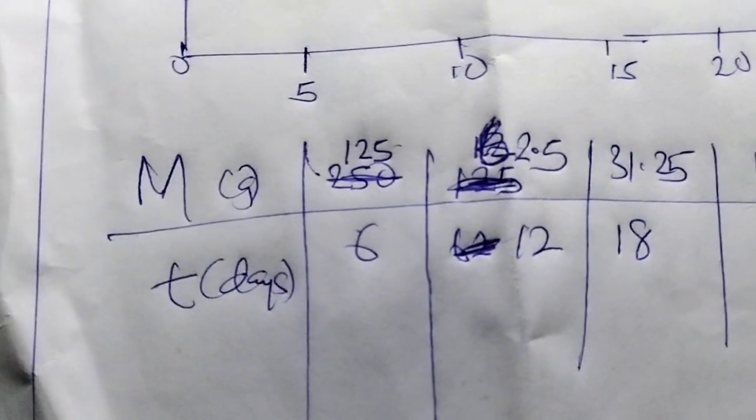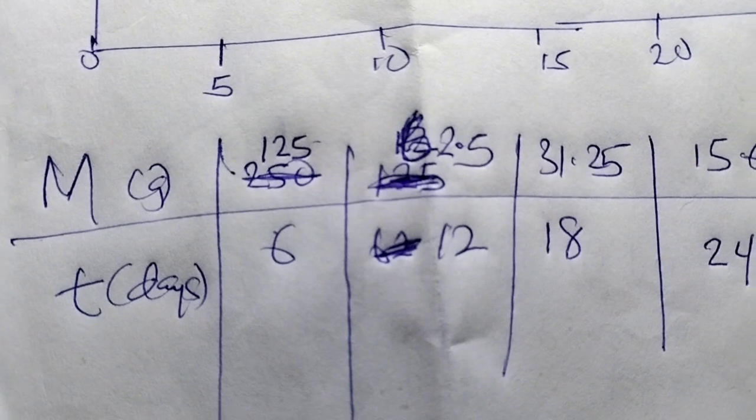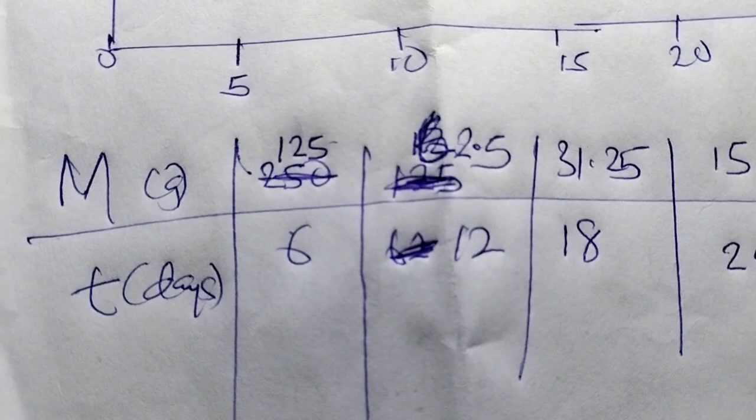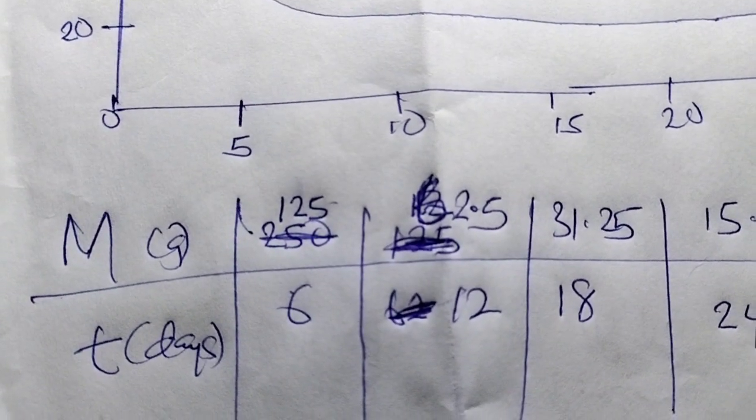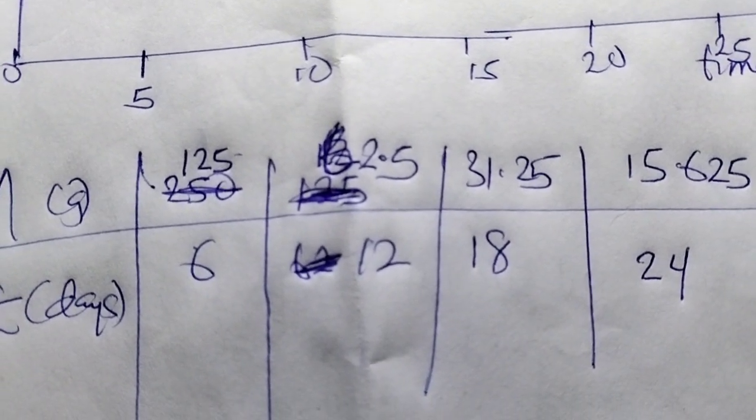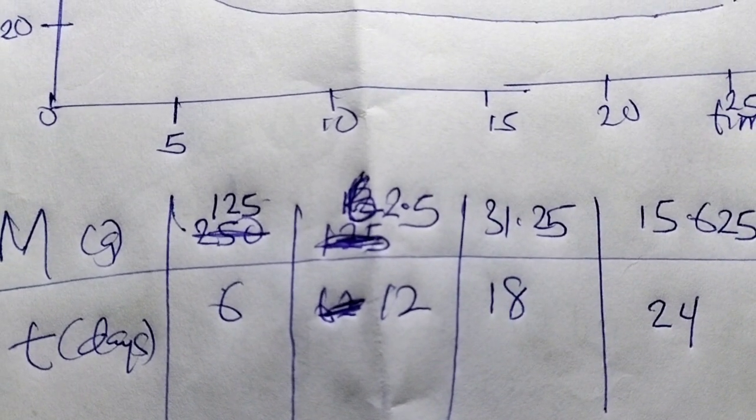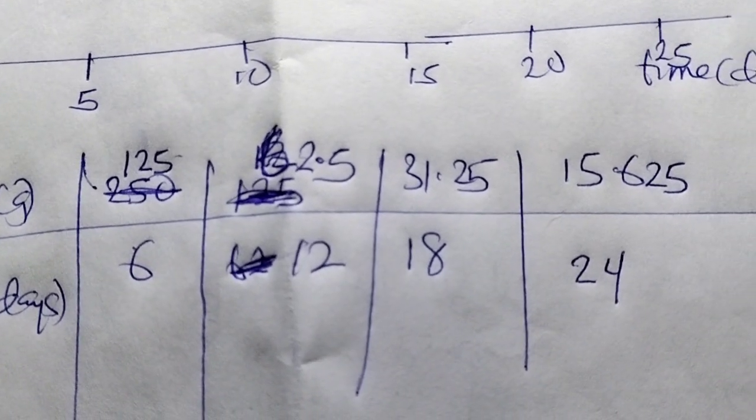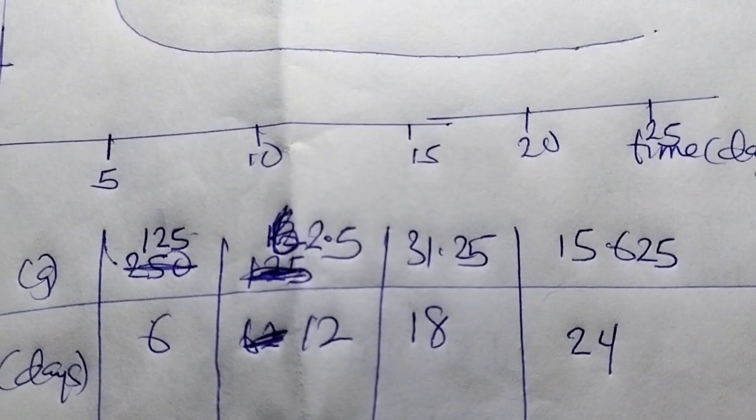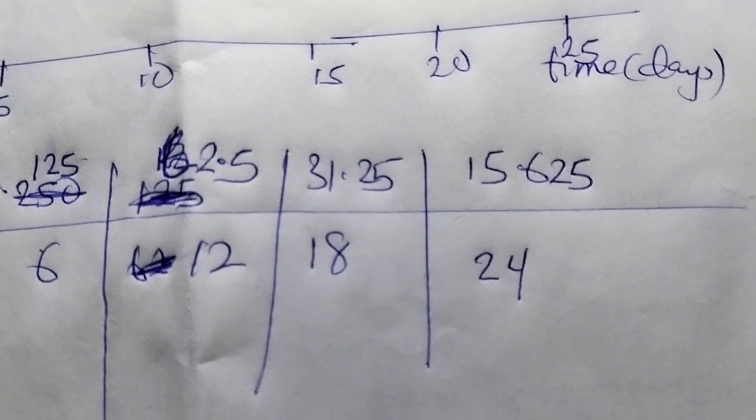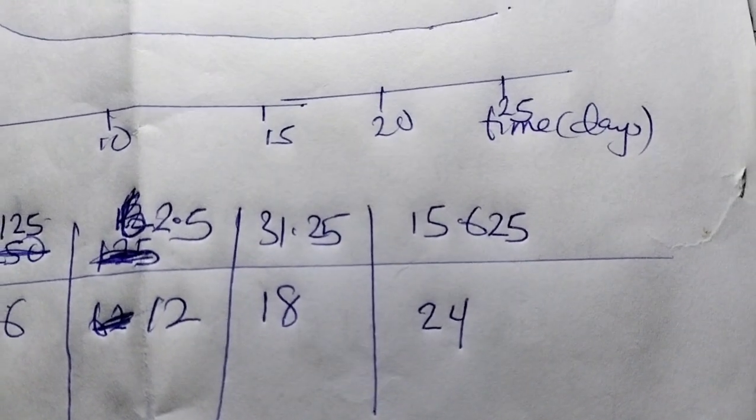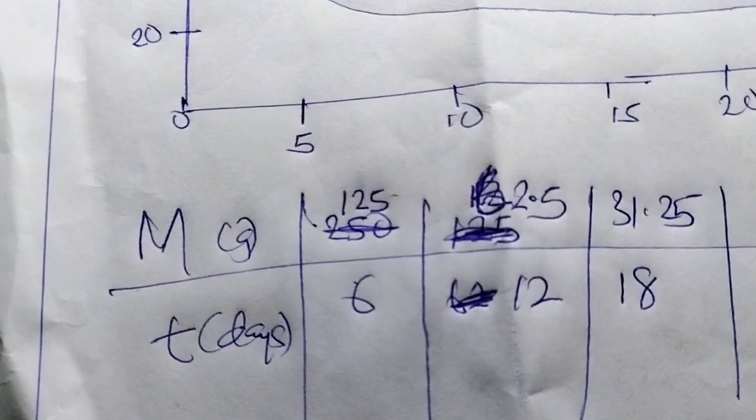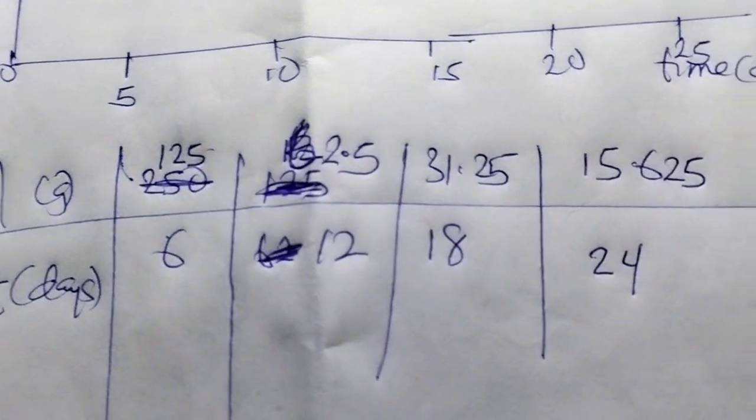So for the graph, we are plotting the mass remaining. After 6 days, we have 125 gram. After 12 days, we have 62.5 gram. After 18 days, we have 31.25. After 24 days, we have 15.625, as calculated in the earlier part of this question.